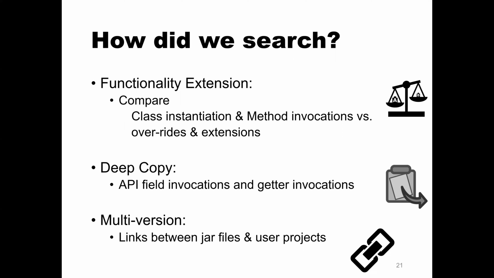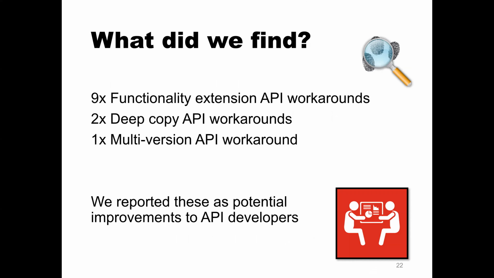For deep copy, we look at the number of API field invocations and getter invocations. So if those are very numerous, something fishy is going on. And for multi-version, we look to see if there's multiple links for multiple jar files. So if a project is using multiple versions of the API, something fishy is going on. So we found 9 functionality extensions, 2 deep copy, and 1 multi-version API workarounds in the projects that we looked at. We reported these as potential improvements to the various API developers and got really good feedback for those.